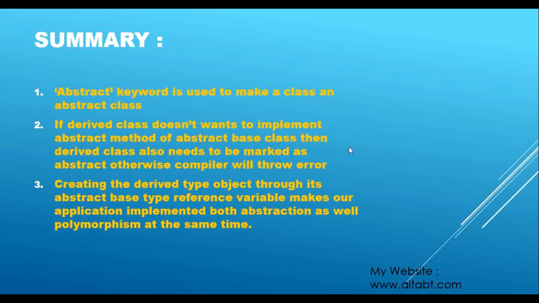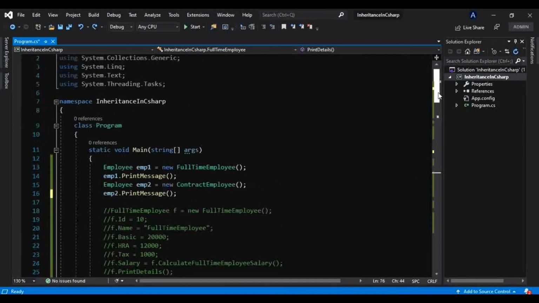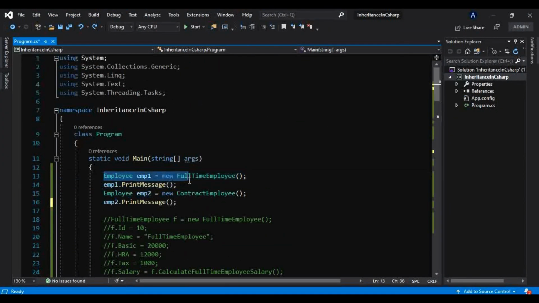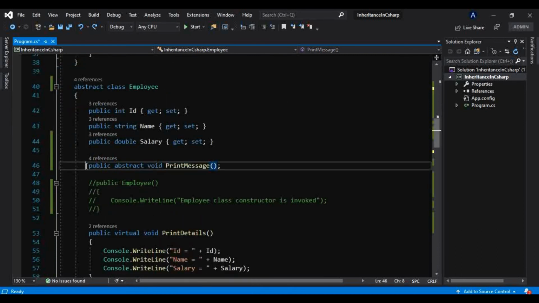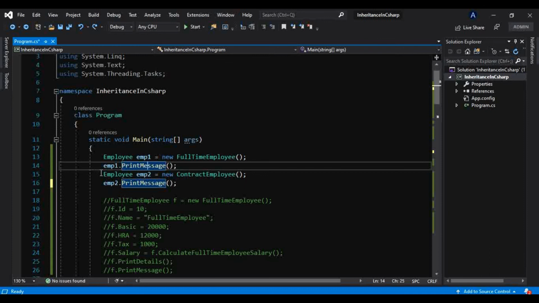Now what is the third point? Creating the derived type object through its abstract base type reference variable makes our application implement both abstraction as well as polymorphism at the same time, that we have just seen here. So it is not only making our application polymorphism based, it is making our application abstraction based as well. At the same time, we are creating this derived type object through its abstract base class reference variable. So this is nothing but polymorphism as well as abstraction. If we hover our mouse here, or if we go to the definition, it redirects us to the definition only and not the implementation. So this is nothing but abstraction as well as polymorphism.